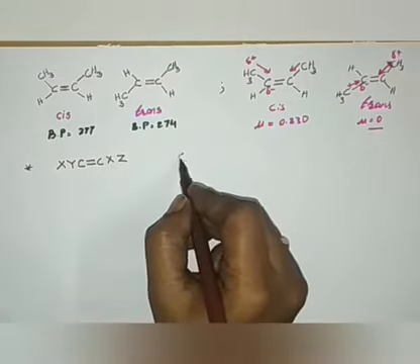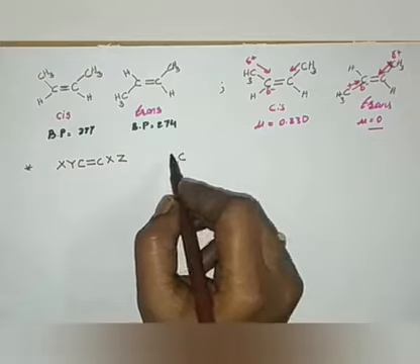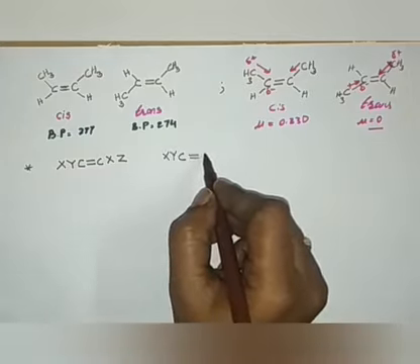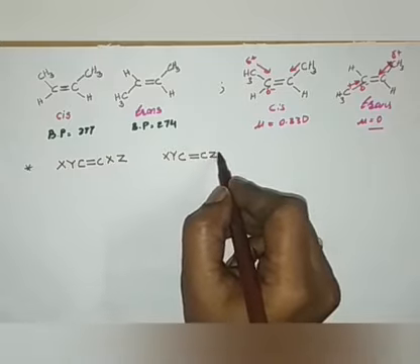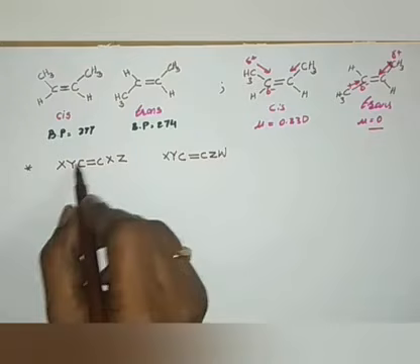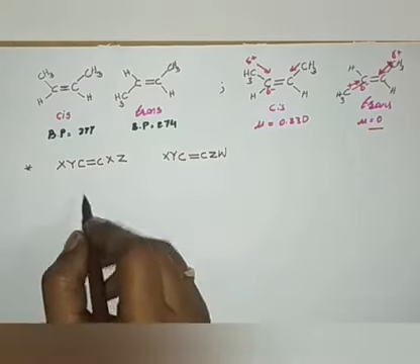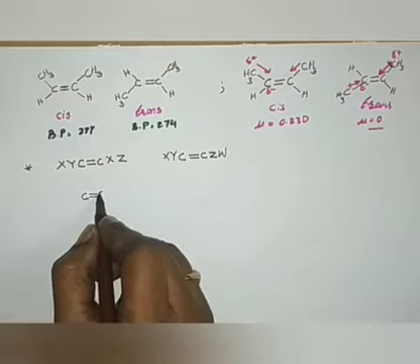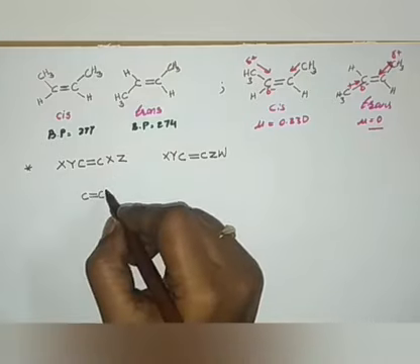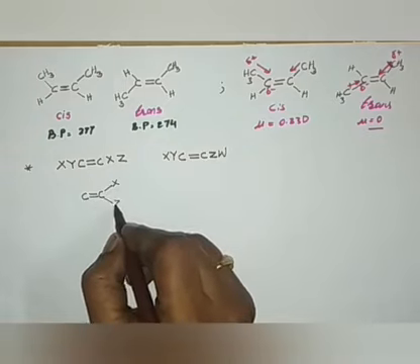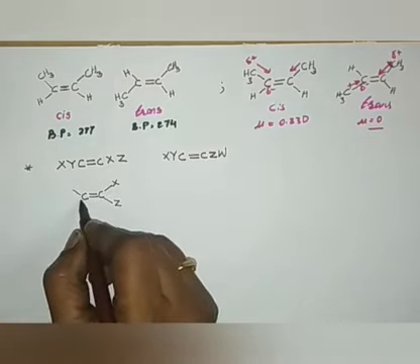Or if it is X, Y on one carbon and Z, W on the other. If you observe carefully, if written like this we cannot understand. We need to expand this double bond structure. Instead of writing like this, we have to write in spatial arrangement properly. Then we will understand cis-trans isomerism.